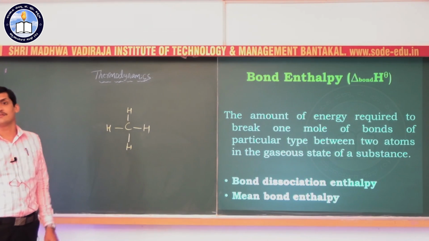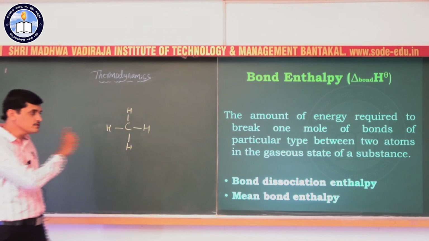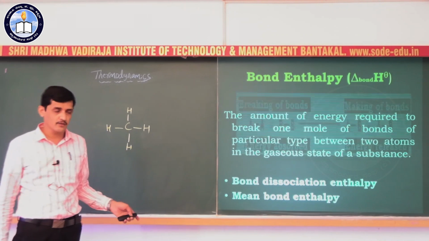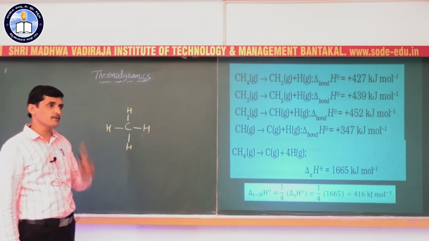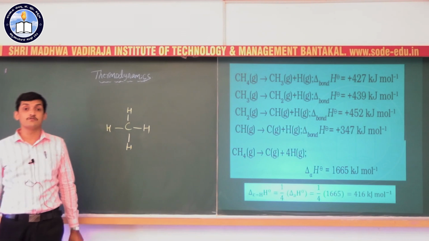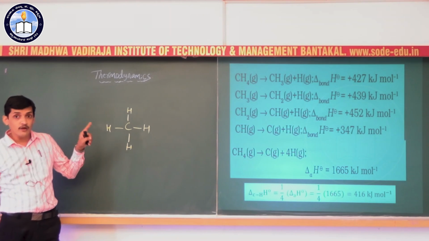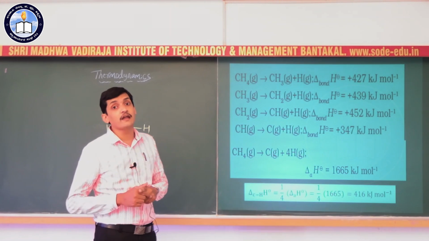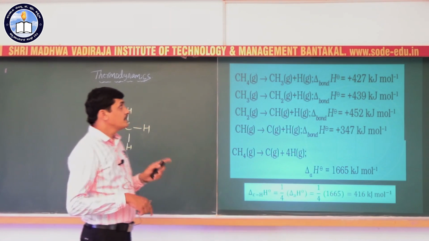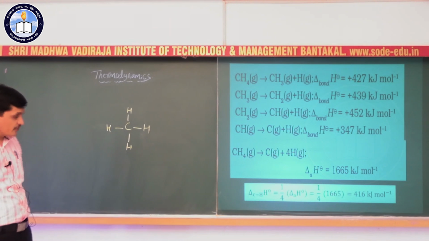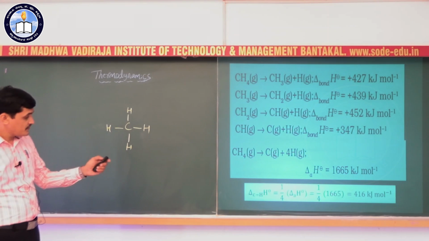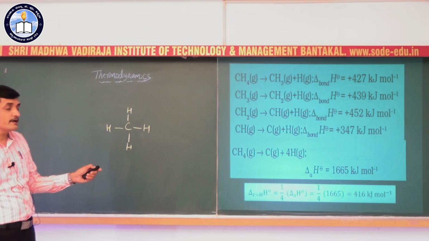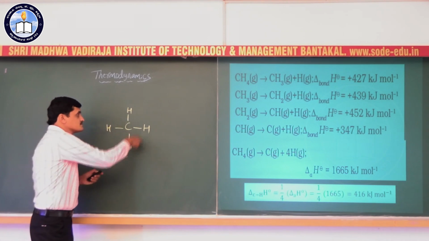mean bond enthalpy. In case of diatomic molecules, you usually call it bond dissociation enthalpy. But in case of polyatomic molecules, we calculate the bond energy in terms of mean bond enthalpy. Because here in case of methane, the first step, that is carbon bonded to 4 hydrogen atoms in methane.